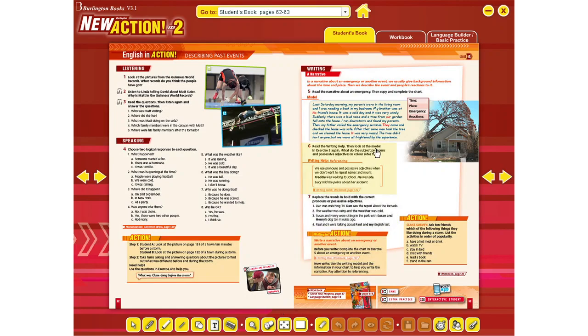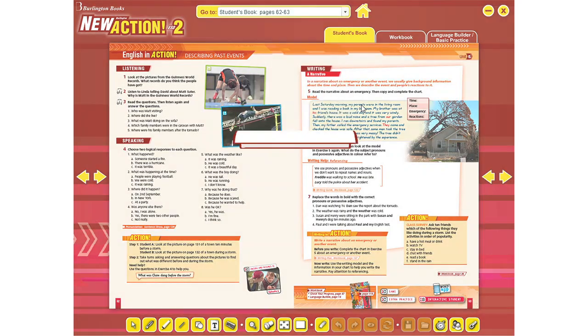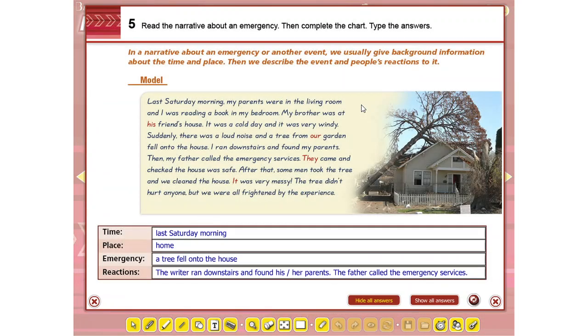Hello guys, now we are on page 63 and we're going to do the writing section. So first of all we have a narrative here. Let's look at exercise 5. It says read the narrative about an emergency, then complete the chart, type the answers. Okay. Here you have to write the time, the place, the emergency, and the reactions to the emergency.